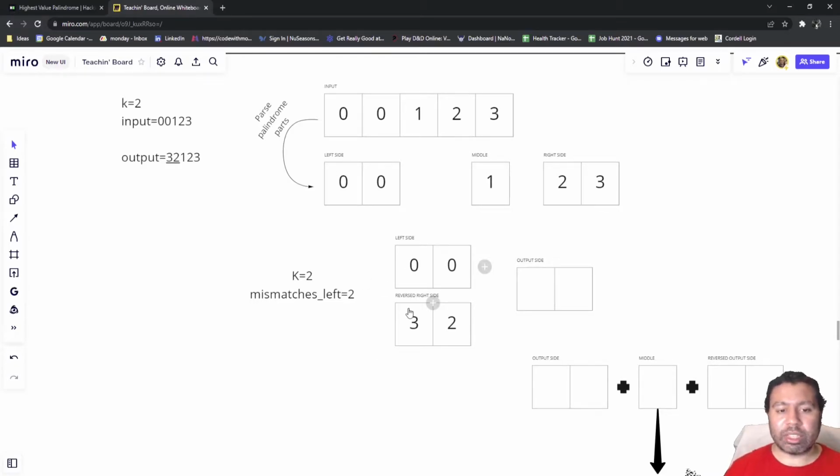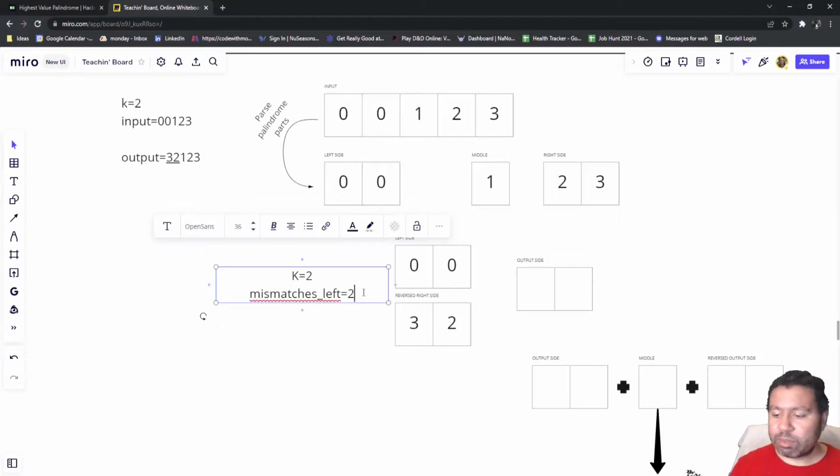So here we would look at the 0 and the 3, and we know, hey, that's a mismatch. Can we turn these into 9s? We don't really have the surplus to do that. The reason is, if you could imagine the world where we fix this iteration and we don't have a mismatch, we would subtract this by 1, right? Meaning we would still have one mismatch left to deal with, so we don't have the surplus to subtract 2 from here, right? If we take this to 2, then we don't have enough left to handle that one mismatch.